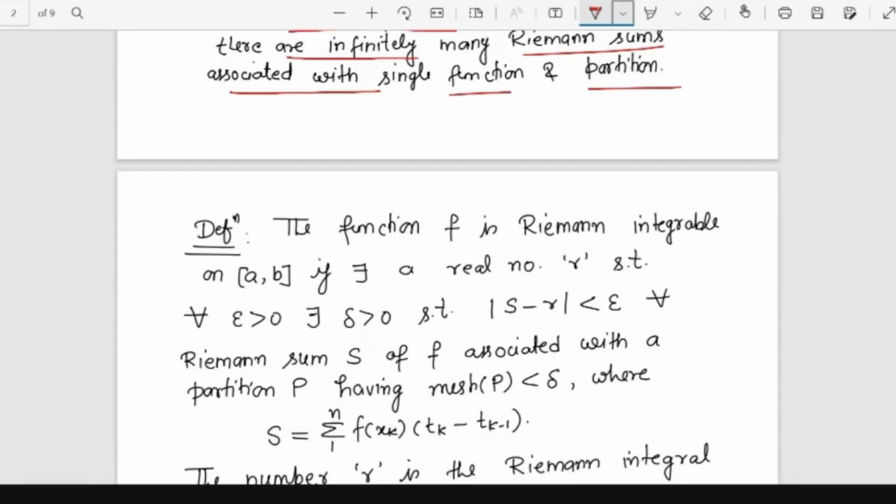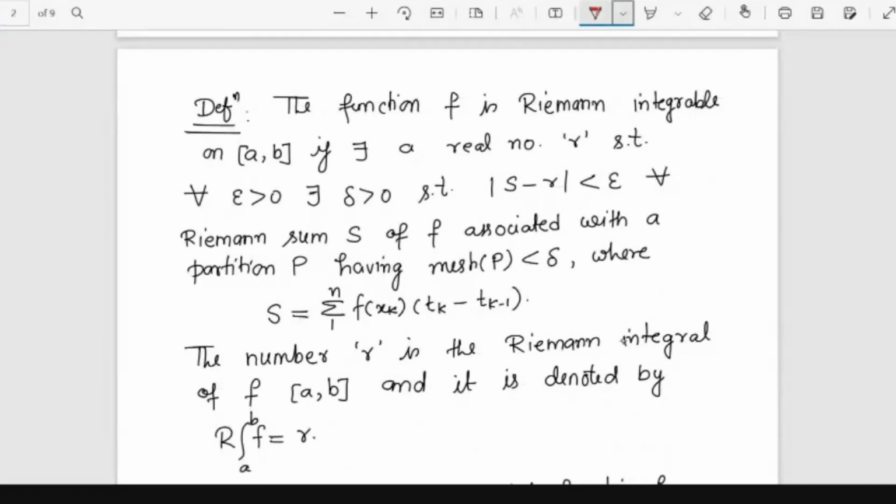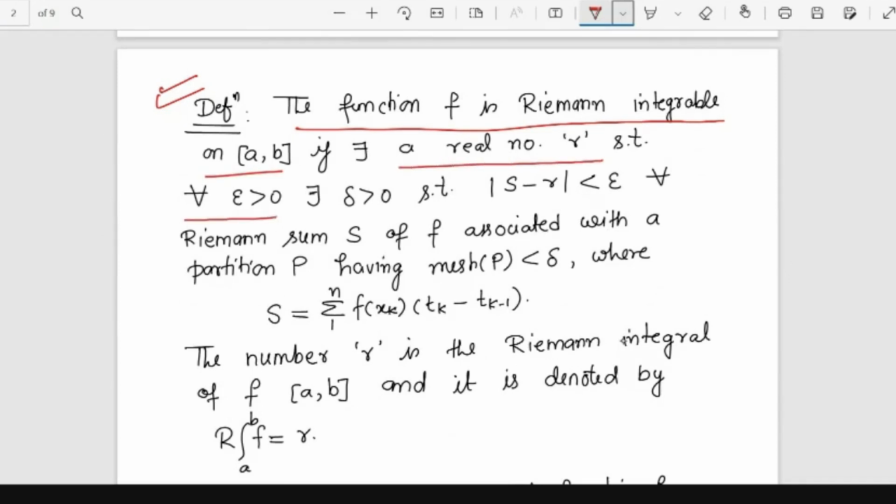So now based on this Riemann sum, how do we define a Riemann integrable function? The function f is Riemann integrable on [a, b] if there exists a real number r such that for every epsilon positive, there exists a delta positive such that mod of S minus r is less than epsilon for all Riemann sums S of f associated with a partition P having mesh of P less than delta, where this S is given by this.